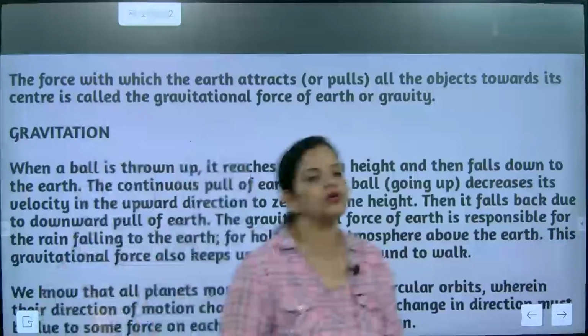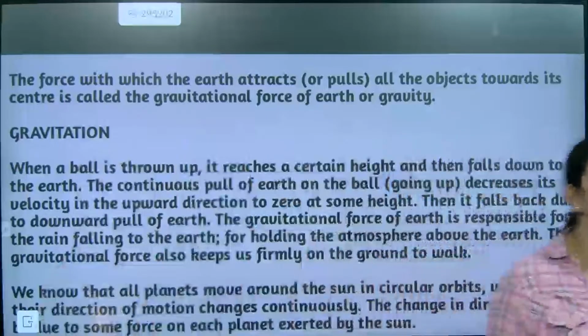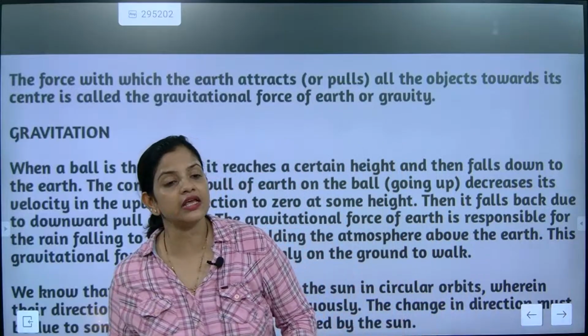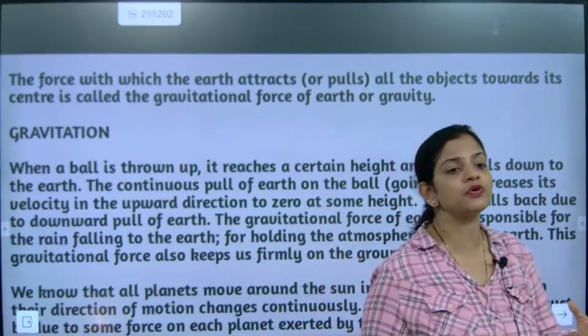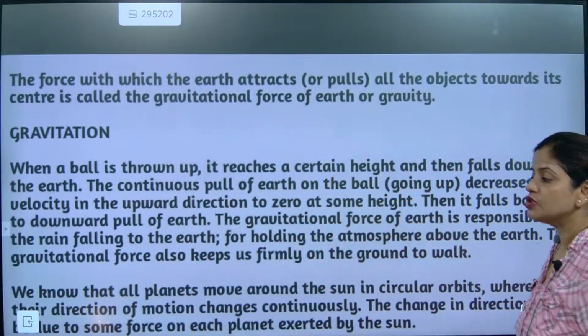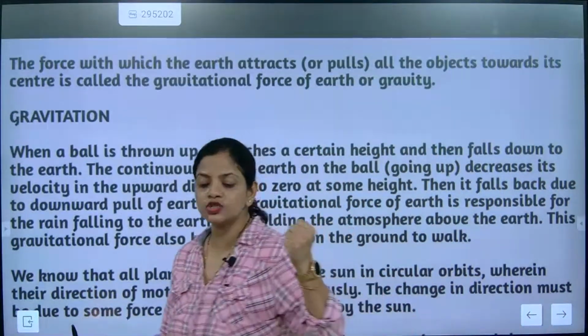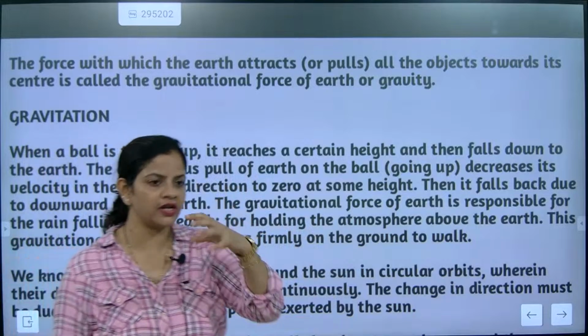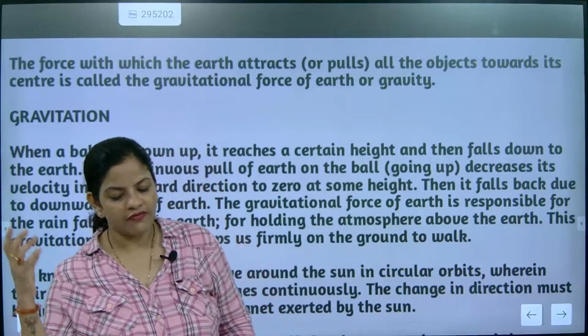Now, what decreases its velocity? Come on, say. What is decreasing the velocity? The answer is that the velocity decreases because of the gravitational pull. Gravitational pull is so intact. It will decrease the velocity.